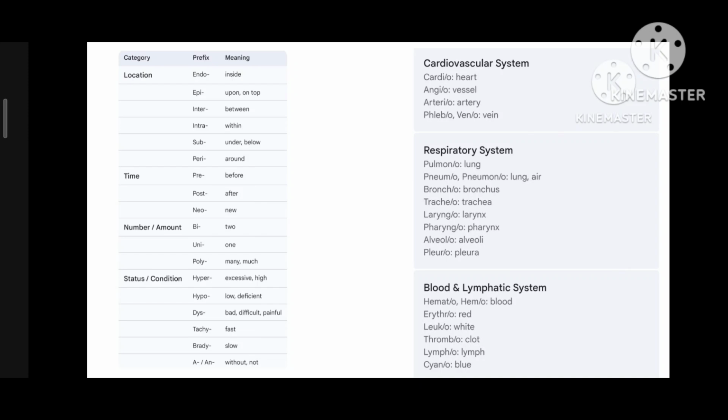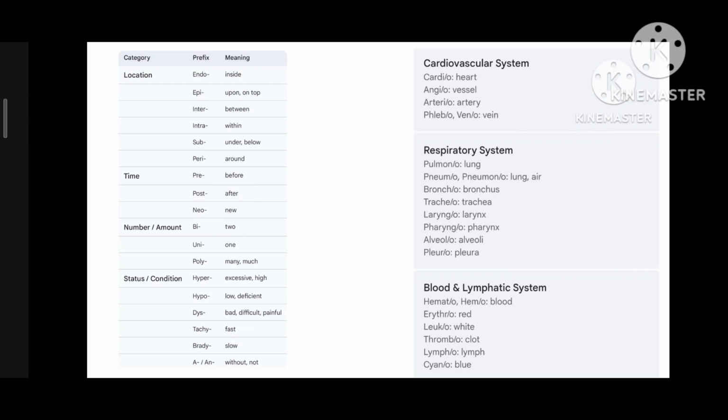Next we'll see some examples of combining form. Here the word root is in the form of combining form. Related to cardiovascular system, cardio means heart, angio means vessel, arterio means artery, phlebo or veno means vein.